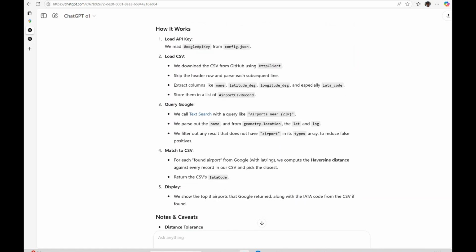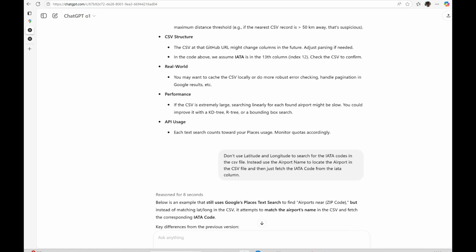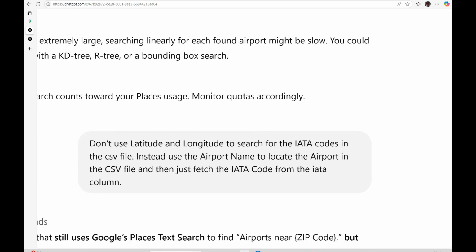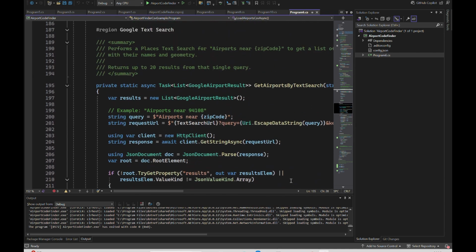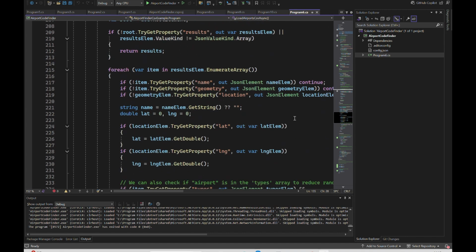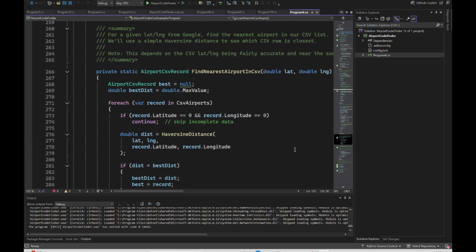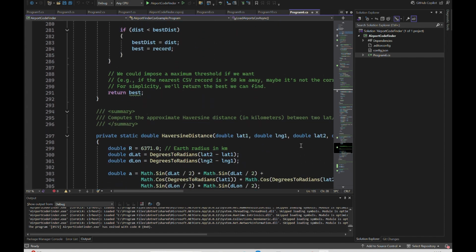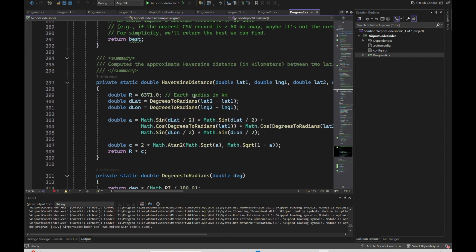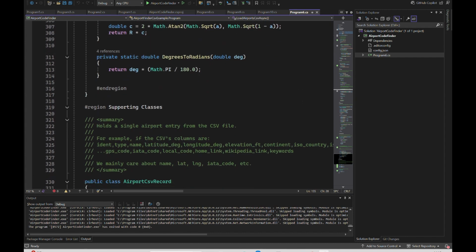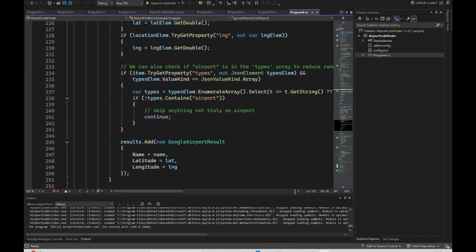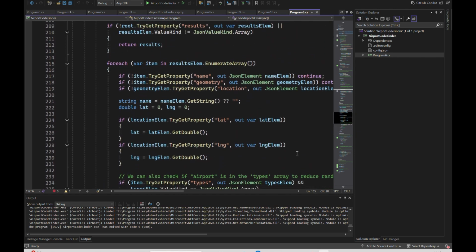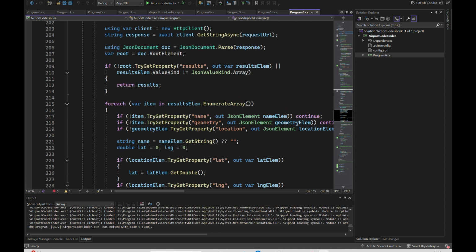Okay, so first thing I've done is I said, okay, don't use latitude and longitude. One of the things you find in this is that it is actually trying to search the airports, the IATA code with latitude and longitudes. Yeah, there it is. So it is basically trying to find a distance with the latitude longitude, and trying to search the CSV file to match the latitude longitude in the... let me just see. There it is. Yeah, get airports by text search.